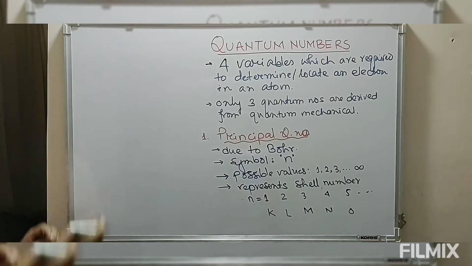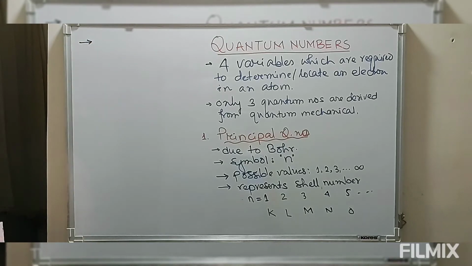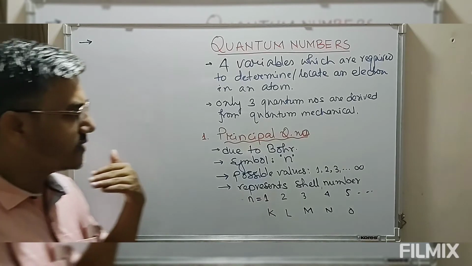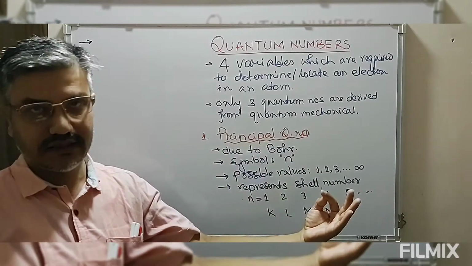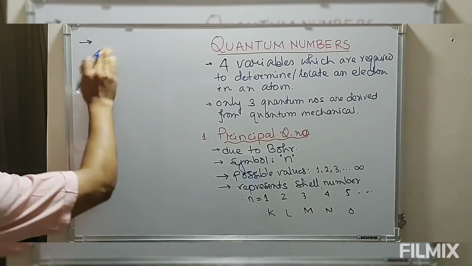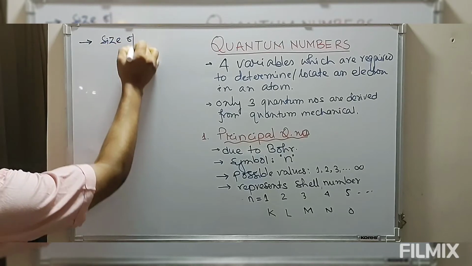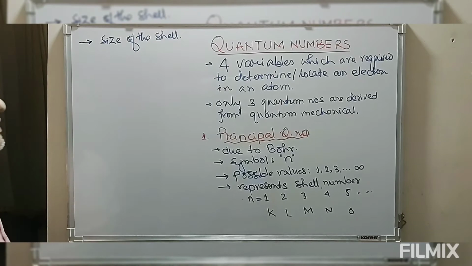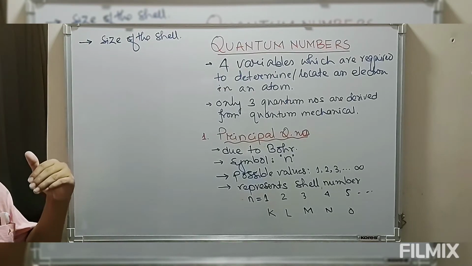The principal quantum number n decides the energy and also the size of the shell, or simply the distance of the shell from the nucleus. If I say the size of the shell, this simply means the radius or the distance of the shell from the nucleus.